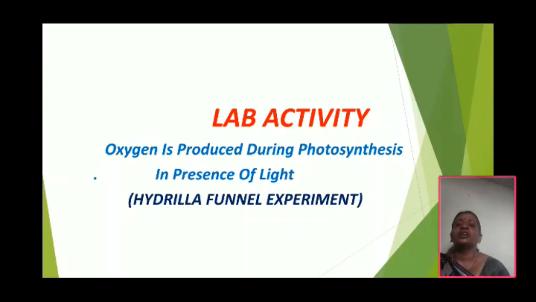During the photosynthesis process, green plants utilize energy, carbon dioxide from the atmosphere, and water and minerals from the soil to prepare their food, and they evolve oxygen. Once again, let us discuss the experiment of Ingenhousz. First, we do this activity.